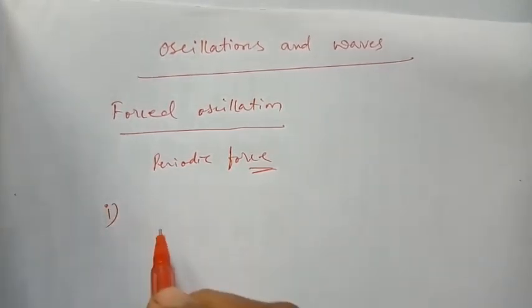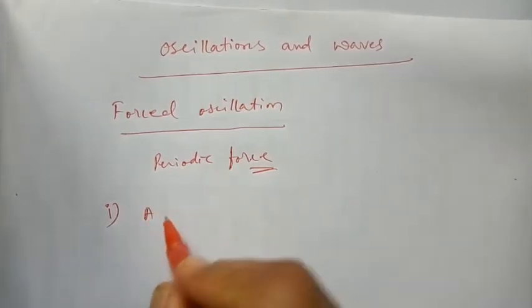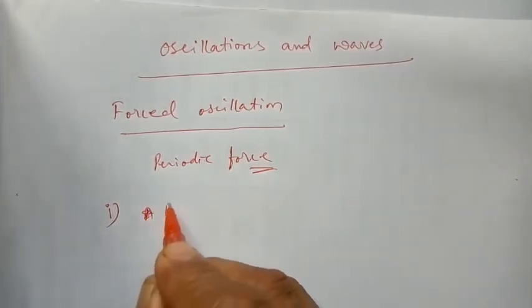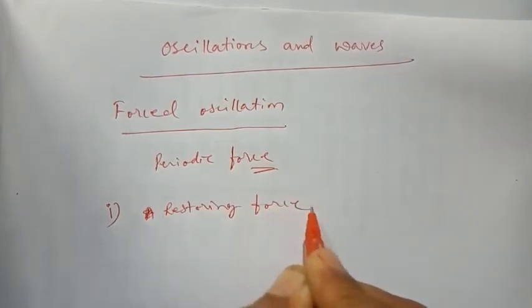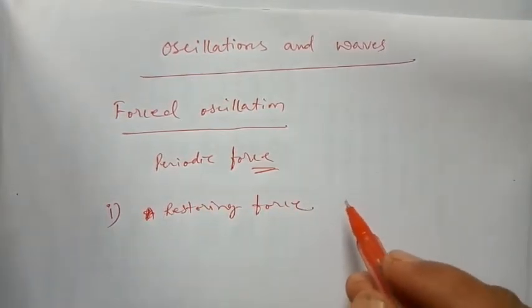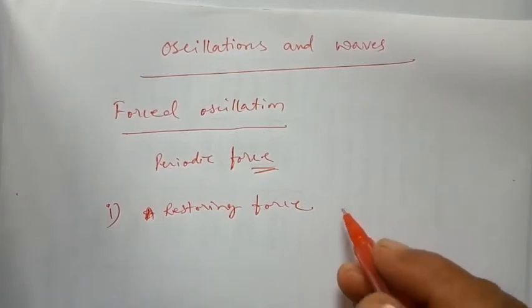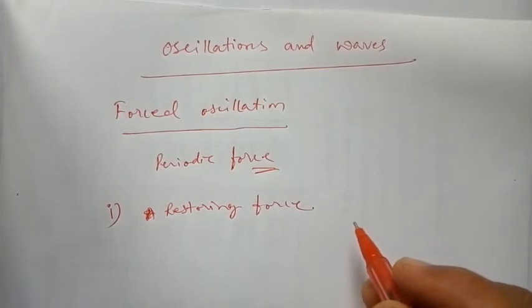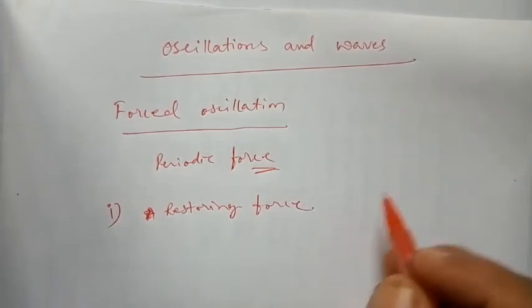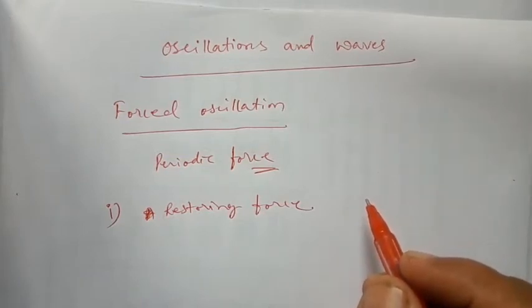The first one, of course, as usual, is a restoring force. The restoring force is acting, which is proportional to displacement and oppositely directed. We know that, because in the free oscillation we have seen, in the damped oscillation we have seen, which is opposite to displacement.